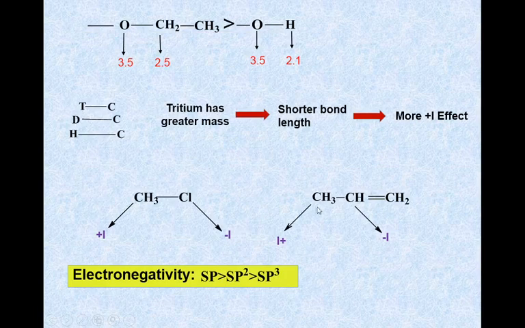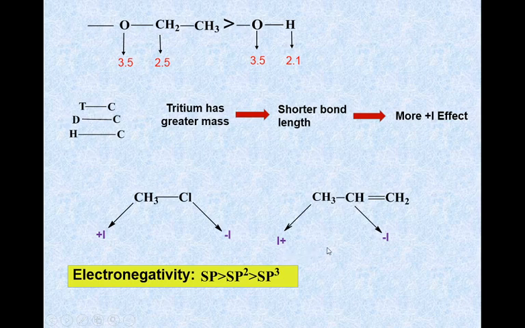Here we have two examples. In this example, the chlorine is more electronegative, therefore it shows a minus I inductive effect, and CH3 shows a plus I inductive effect. This is the simple one. In this case, this is the sp2 carbon and this one is the sp3 carbon.